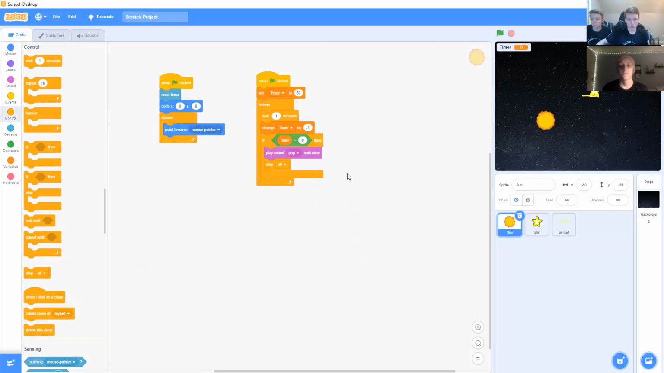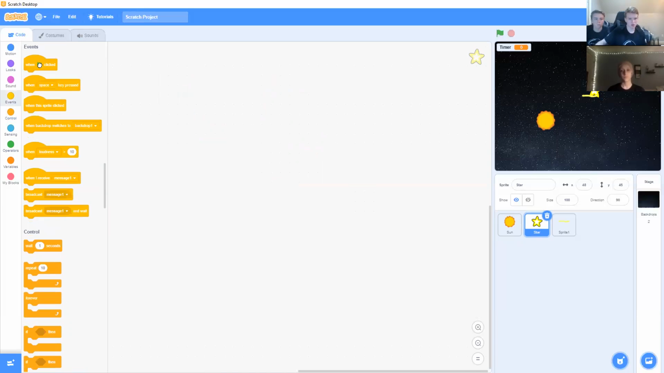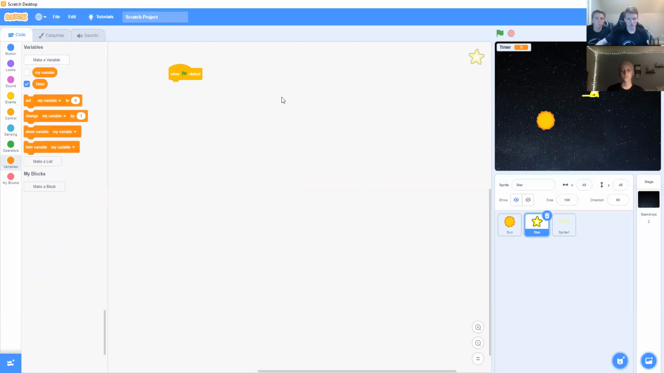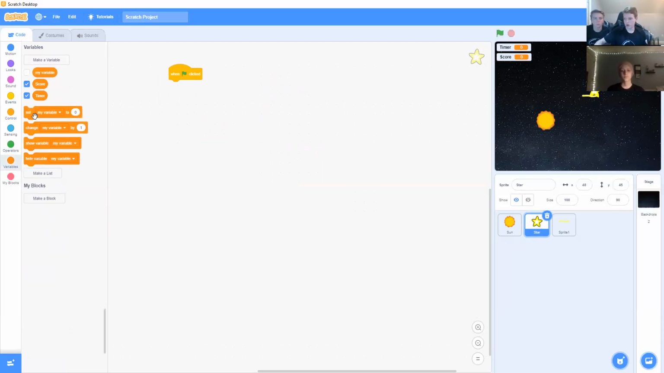Okay, so now that we've finished up all of our code for our sun, we can start working on our star. So again, we're going to go into events and grab one of these when start clicked blocks. We're going to go to variables and we'll want to make a variable called score. We will then get another one of these set my variable blocks and choose score from our drop-down menu and have it set to 0.